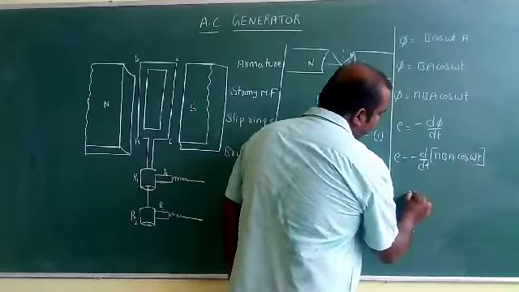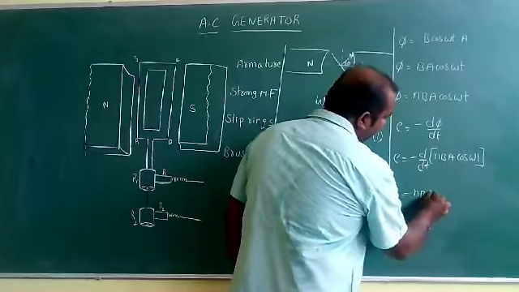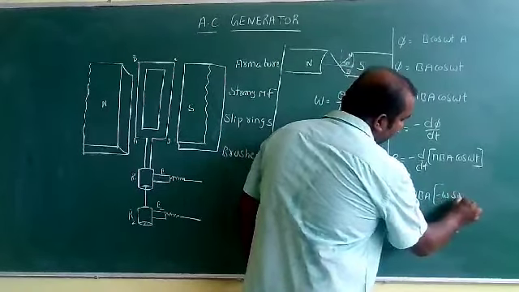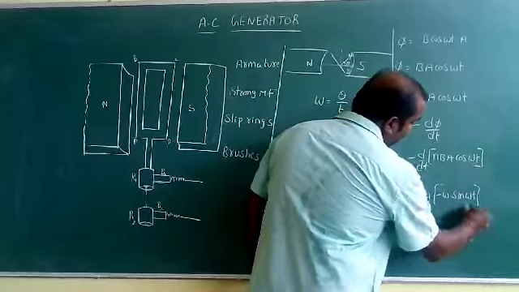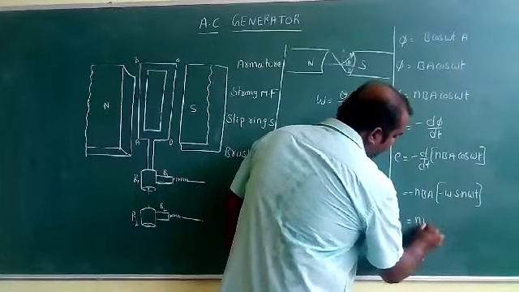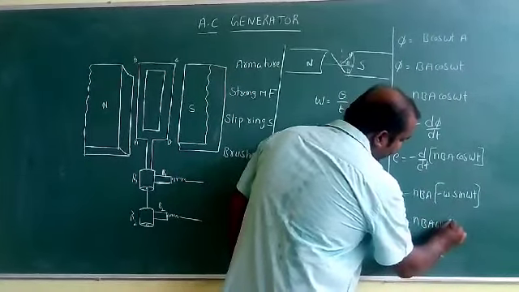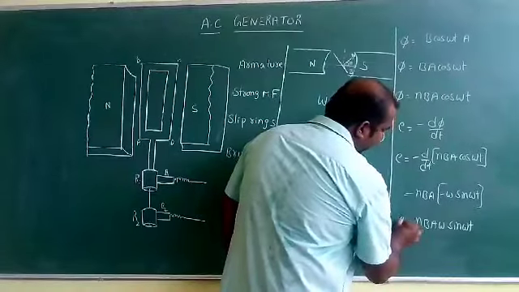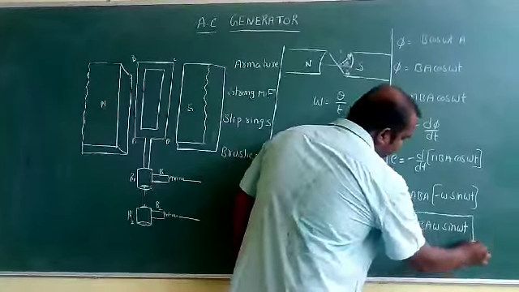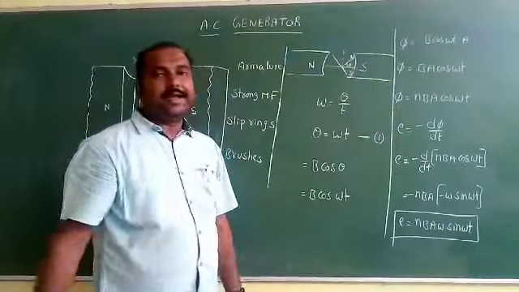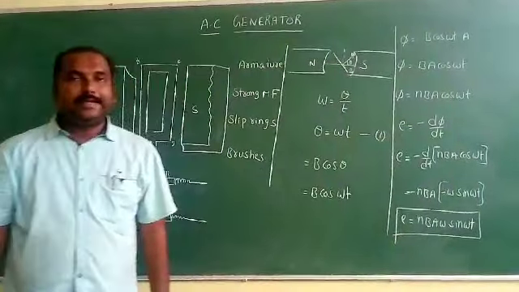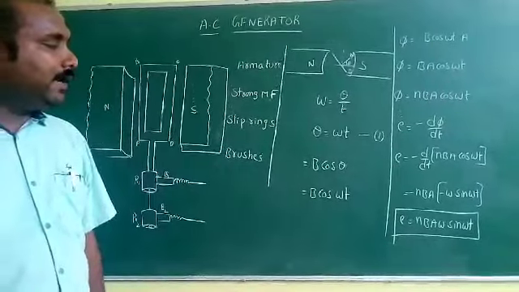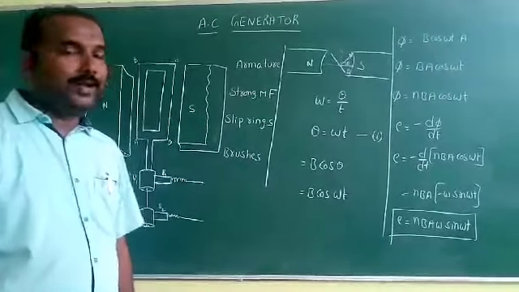Taking minus NBA common, d by dt of cos omega t is minus omega sin omega t, and finally it will be NBA omega sin omega t. This equation gives the value of the instantaneous EMF at any instant of time. The final equation is E is equal to NBA omega sin omega t.